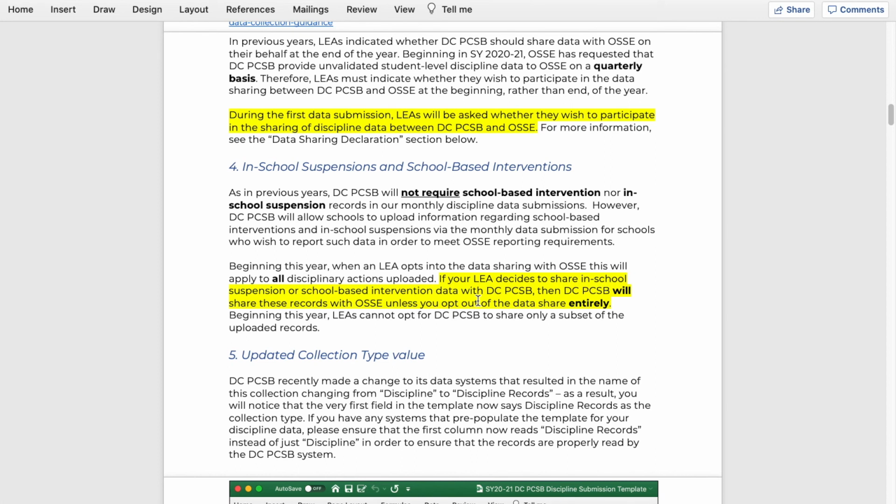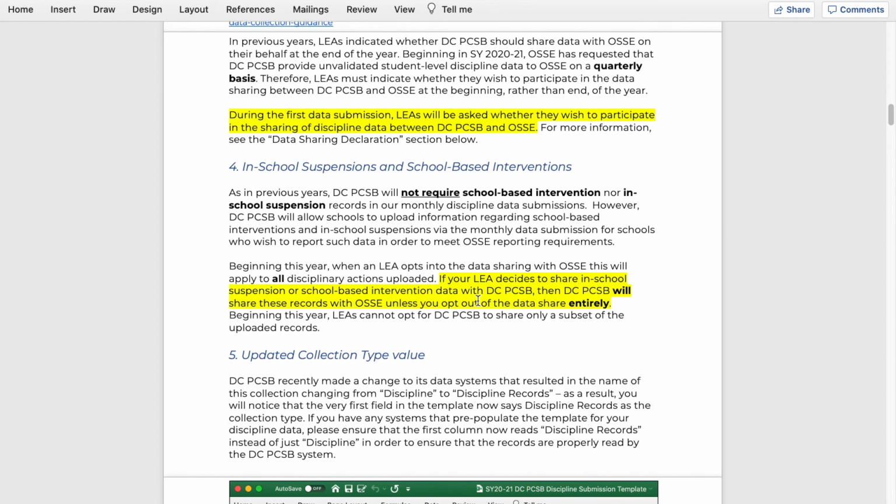OSSI has requested that we provide discipline data on a more frequent basis with the understanding that those are going to be unvalidated data. So during the first submission, which is due on October 28th, you will be asked to complete the data sharing declaration indicating whether or not you want PCSB to include your discipline records in our sharing with OSSI, or if you prefer to be the sole provider of discipline data to OSSI.